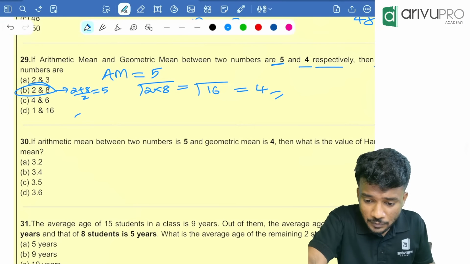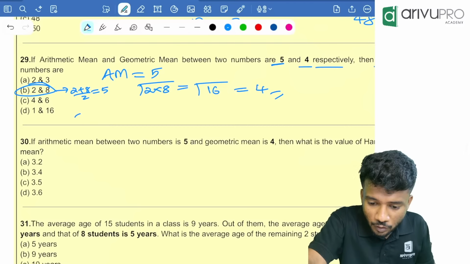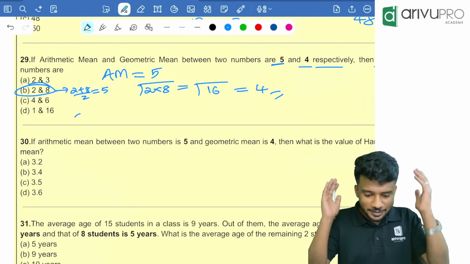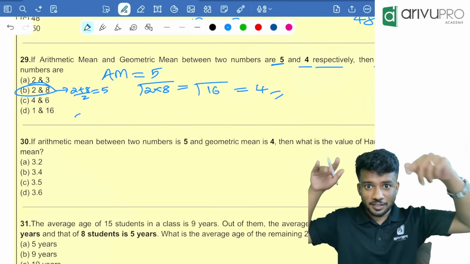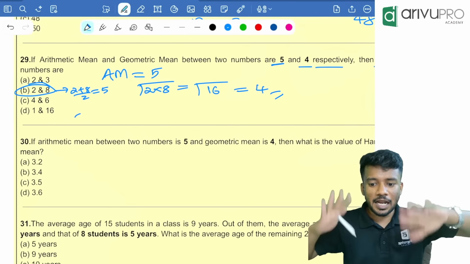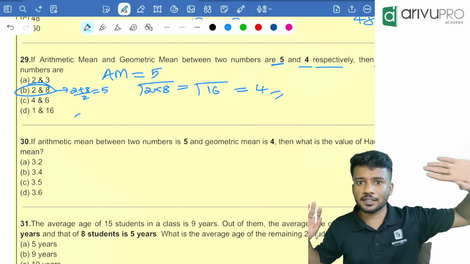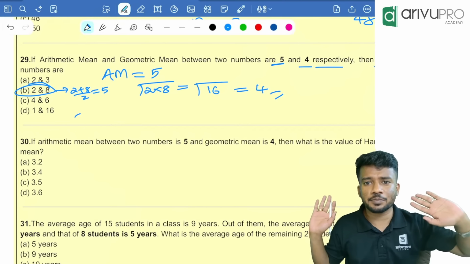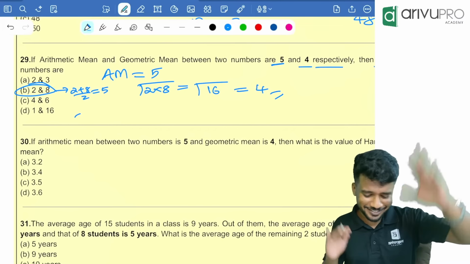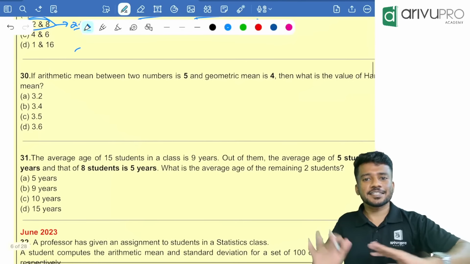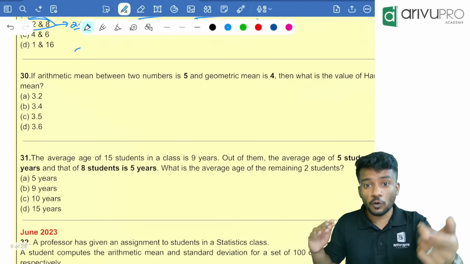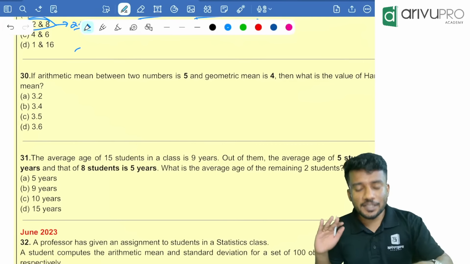Sir, tell the team to upload like this for economics. Okay, we'll ask. Sir, do you do all the important chapters' PYQs like this? Yes, we will be doing. If you check the live session, I will mention it in the description also. This is the last chapter of stats. We have done all the other chapters. We are finishing the statistics part. Tomorrow onwards, we are starting with the logical reasoning part.